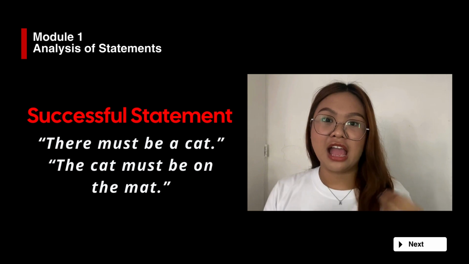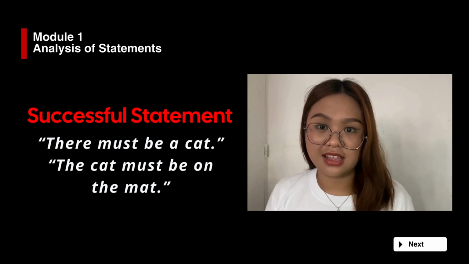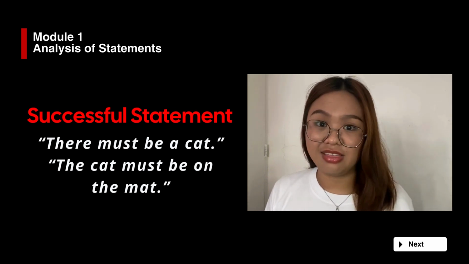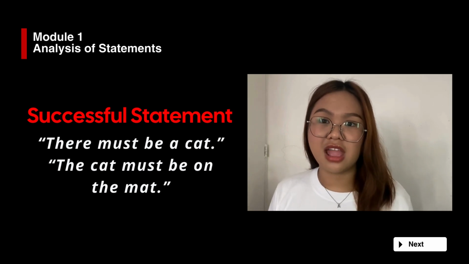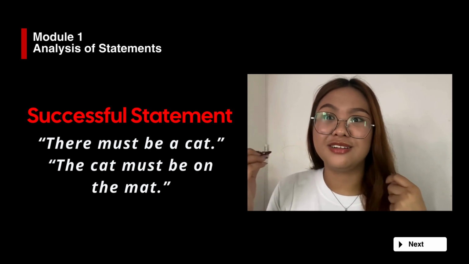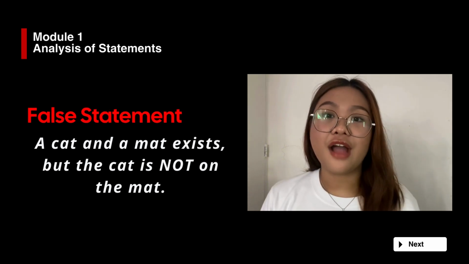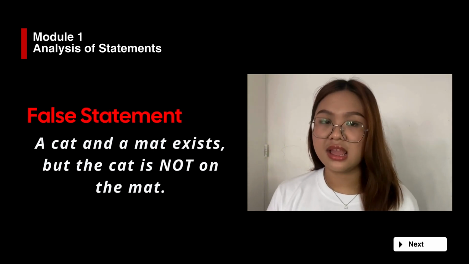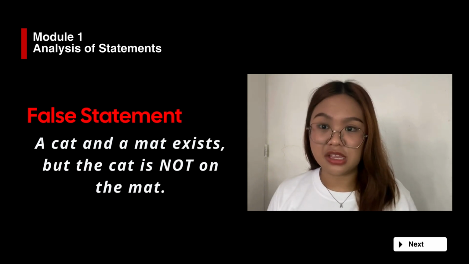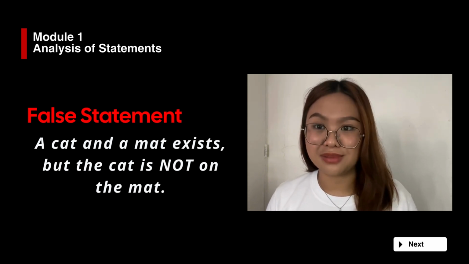Next off is a successful statement. Successful statement is being sure that there is a cat on the mat. For example, there must be a cat or the cat must be on the mat. Kumbaga, you are sure. Thirdly, a false statement goes like this. If a cat and a mat exist, but the cat is not on the mat, then your statement is false. That is a false statement.